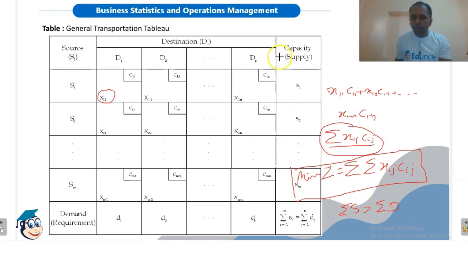We will add one column here, one dummy warehouse. And the demand or the requirement of that column will be the difference between summation S and summation D, so that the total supply and total demand become equal.